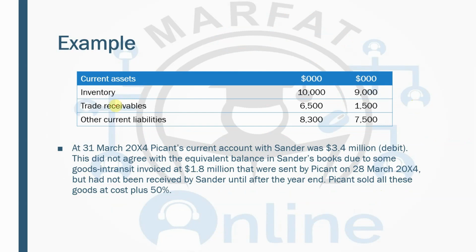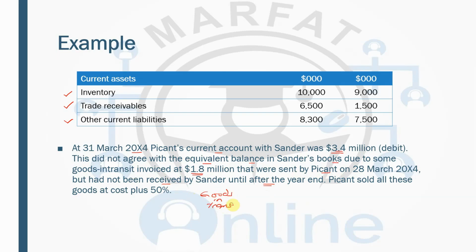All right, now we have another example. So in the current assets we have inventory, we have trade receivables, we have other current liabilities. At 31st March 2004, Pecant's current account with Sender was 3.4 million. This is the intragroup balance. This did not agree with the equivalent balance in Sender's books due to some goods in transit of 1.8 million that were sent by Pecant but had not been received by Sender until after the year end. So this is the goods in transit.